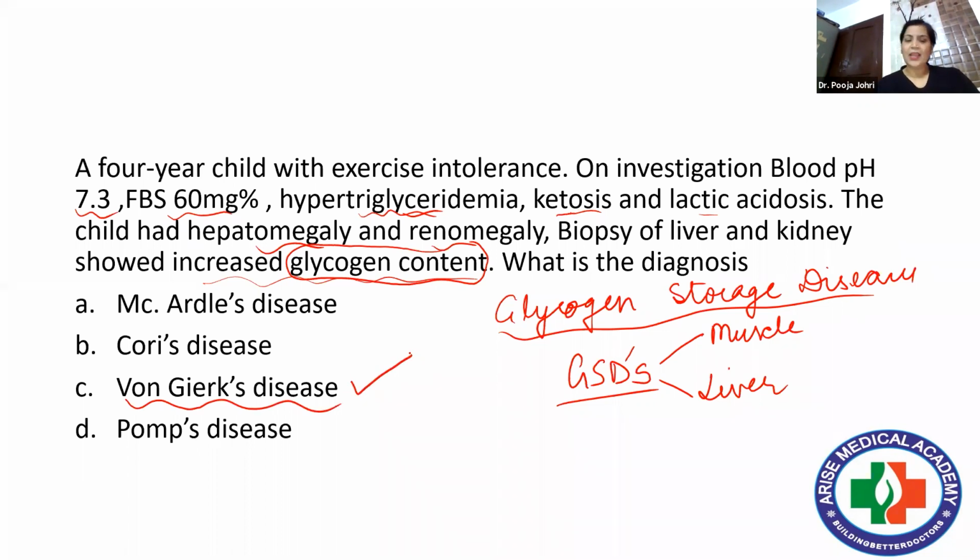Right? McArdle's is muscle phosphorylase. Cori's disease is due to which enzyme? Again, Cori's disease is due to, just now I told you ABC, ABCD, that means Cori's debranching enzyme. Pompe's disease, lysosomal alpha-1,4 acid maltase. I hope this question is clear to all of you. This is a very, very important question and this might be asked in the exam also.